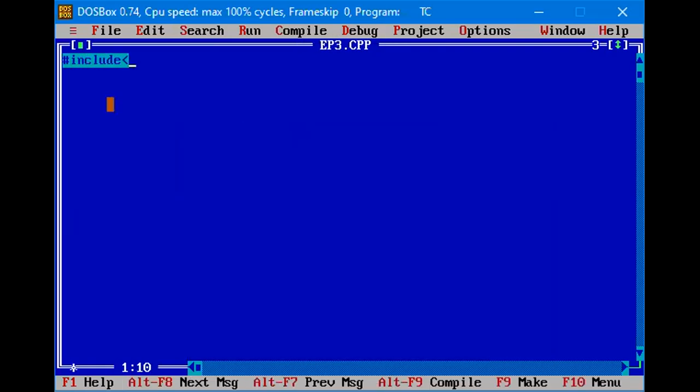We are going to include header files, that is iostream.h. If you are using an online compiler, at that time we don't need the .h file, we are just writing iostream. This is not an online compiler. We are using Turbo C++, so you have to include everything that you want. Next will be hash include conio.h. Next, void main.